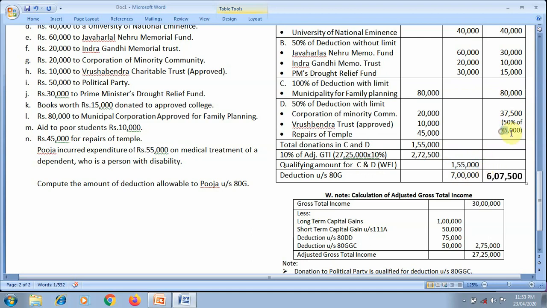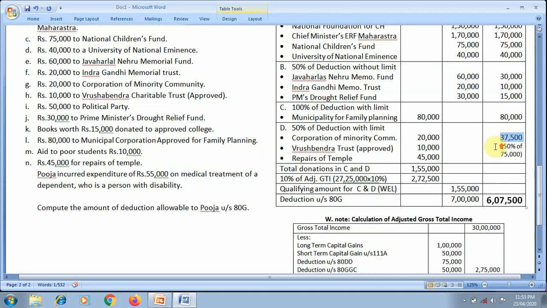So the remaining amount is 75,000. It is called the net qualifying amount. 50% of that is qualified in case of category D. So 37,500 is the deduction amount for category D items.